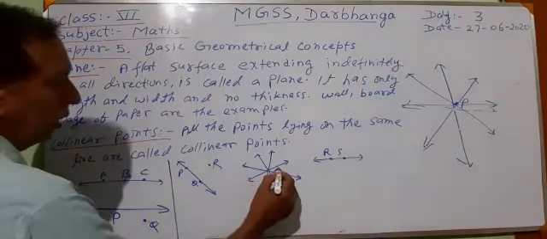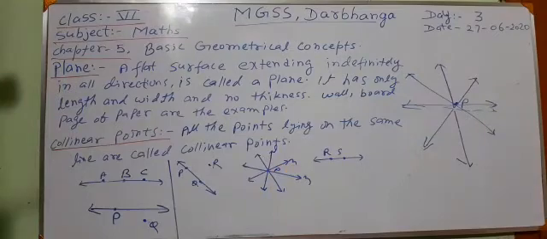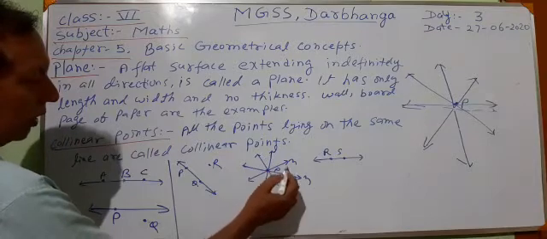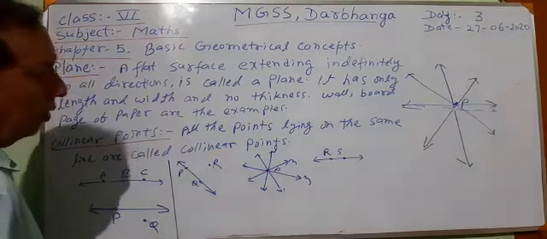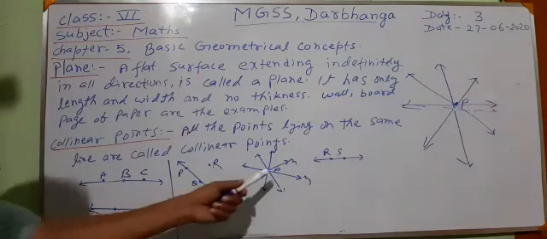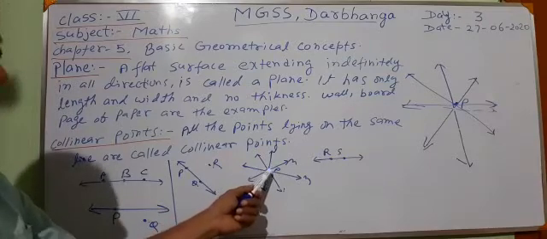This is P and these are the lines L, M, N. These are different lines, all passing through the same point. Then if there is a question, through a given point, how many lines can be drawn? We shall say, through any given point, an infinite number of lines can be drawn. Now, these lines are all passing through a single point, so they are concurrent lines.